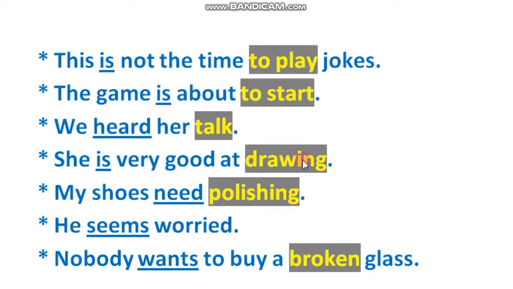She is very good at drawing. So we can do this. They are very good at drawing. So drawing is not affected by he, she or they. No, but what is affected? It is affected. If they are here, we have to use here are.